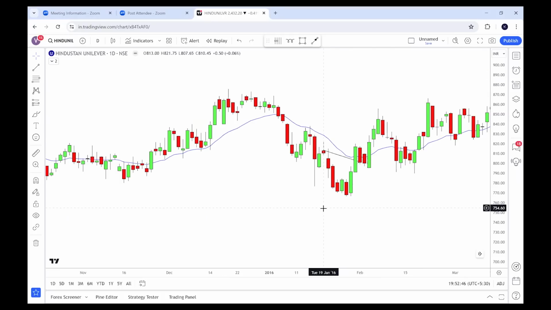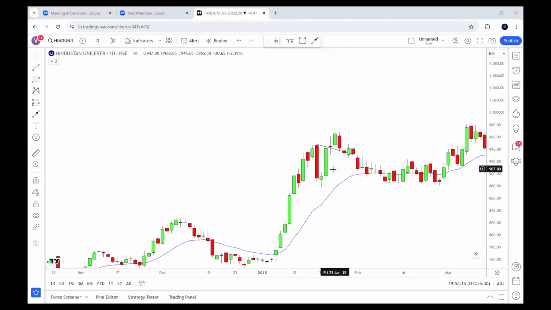So this is the year 2016. Where is the open? 813. Where is the close when the cycle ended? 800, right? Here again, you can see that the cycle stayed bearish. Another thing I said is you don't have to wait till the cycle ends, right? If you have shorted this candle, you are already in good profit. You could have taken profit before the end of the cycle.